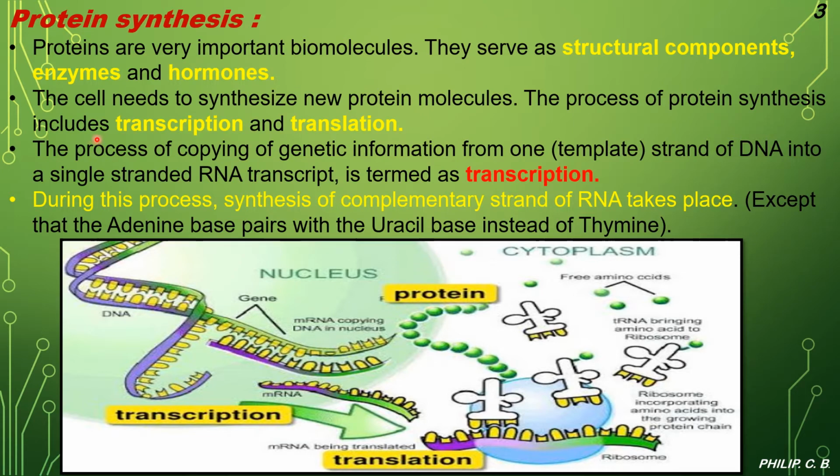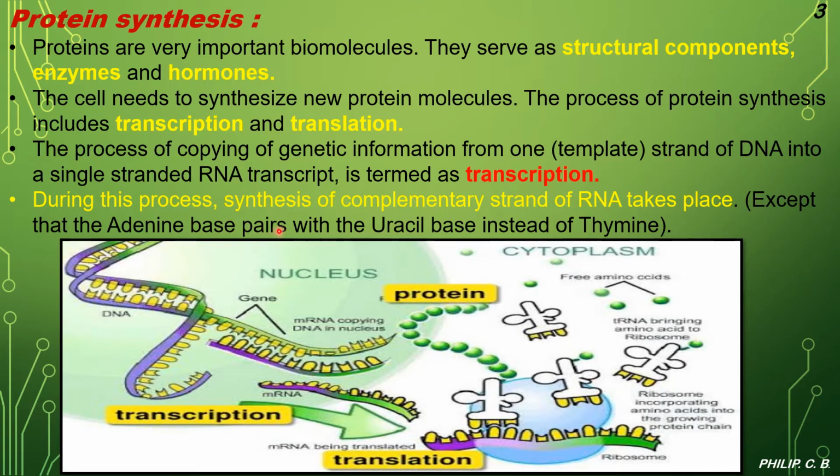Now, the process of copying genetic information from one template, or mold, strand of DNA into a single stranded RNA transcript is termed transcription. As we saw in the earlier animation slide, the double stranded DNA forms single stranded RNA in the nucleus, and it is very important to remember where in the cell the process takes place. That part is transcription.